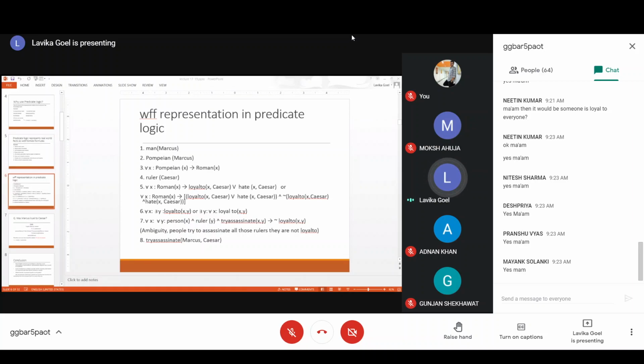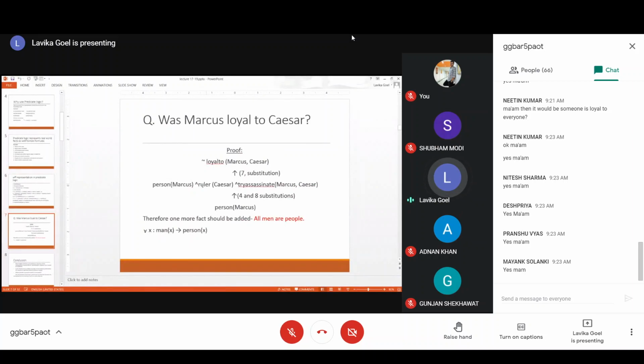Ruler Caesar is a ruler. That is an established fact because it is already existing. So that means it is true. So you can just substitute it by the fourth rule, because it will become true. So anything intersection with true will be the same thing, right? So person Marcus intersection true intersection try assassinate Marcus, Caesar. That is why we can just leave this expression ruler Caesar because it is already proved true. So you will get person Marcus intersection try assassinate Marcus, Caesar.